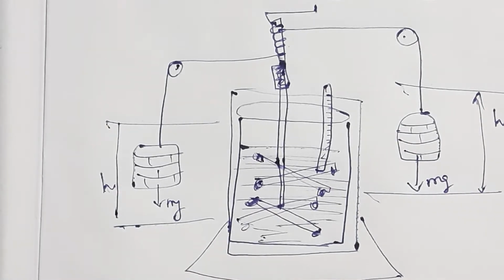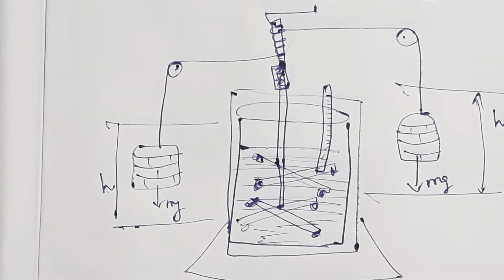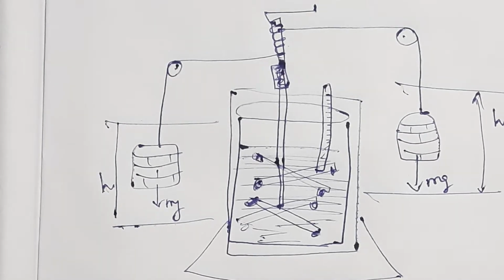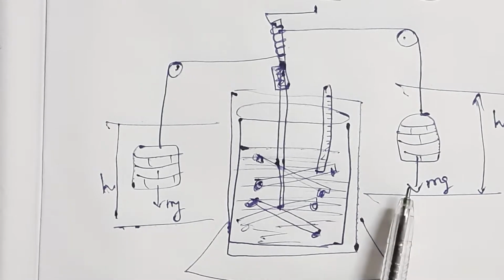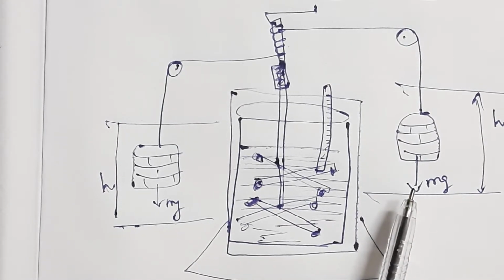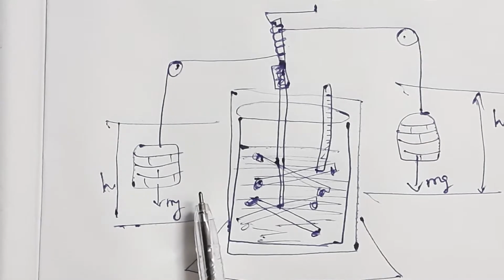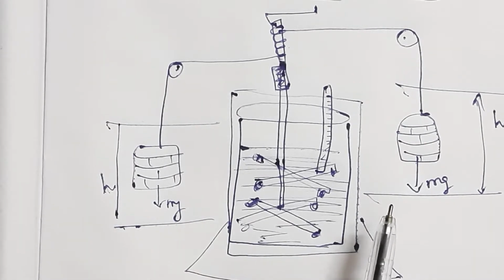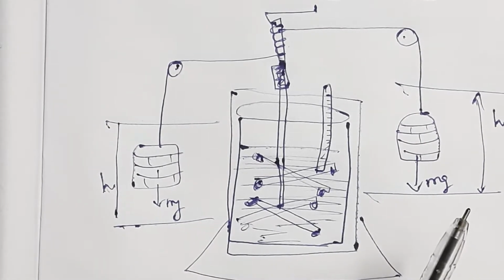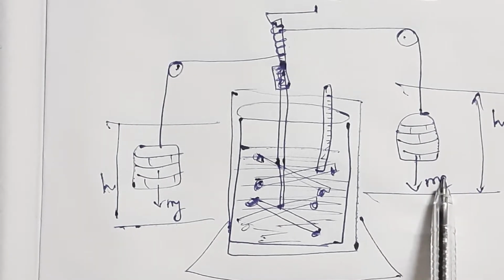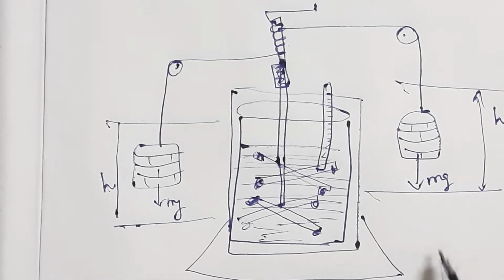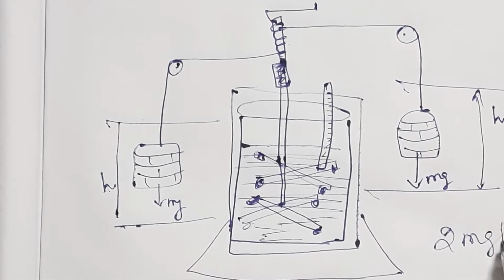When these masses fall through a distance h because of gravity, they lose potential energy. How much potential energy is lost? Here 1 mgh and here 1 mgh. So the loss of potential energy is 2 mgh.